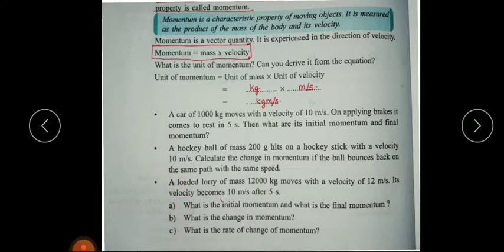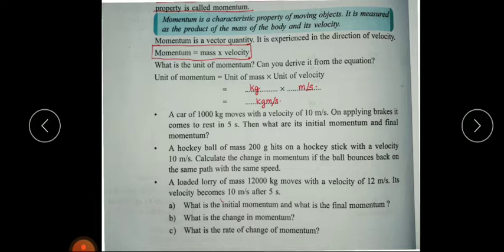Three questions are given. A car of 1000 kilogram moves with a velocity of 10 meter per second. On applying brakes, it comes to rest in 5 seconds. Then what are its initial momentum and final momentum? Here is given a car of 1000 kilogram. So the mass of the car is 1000 kilogram. Then it moves with a velocity of 10 meter per second, so the initial velocity of the car is 10 meter per second.